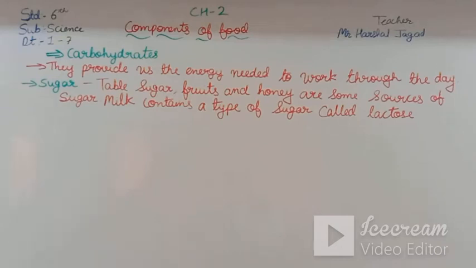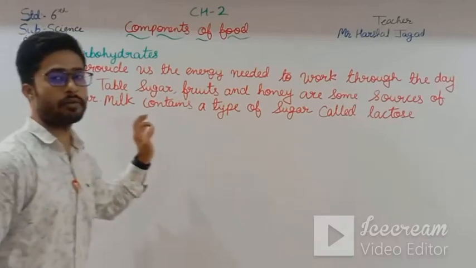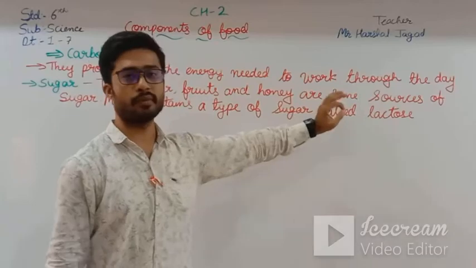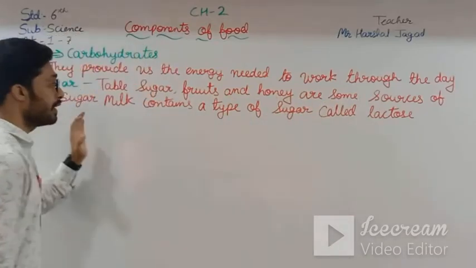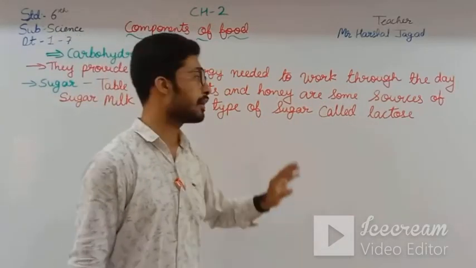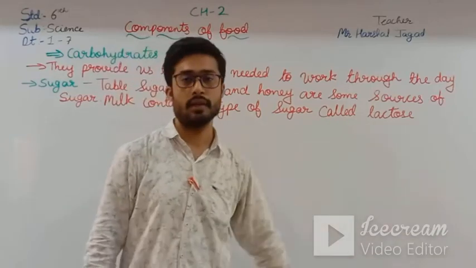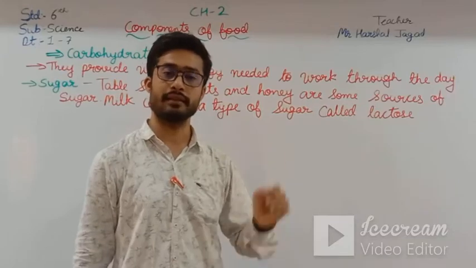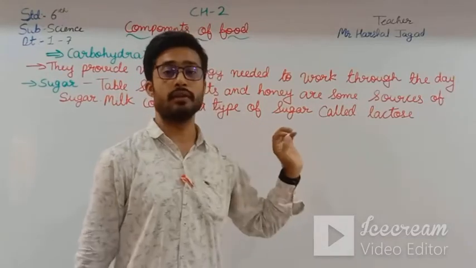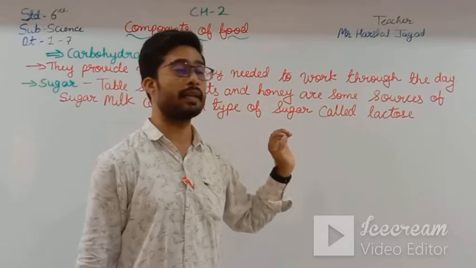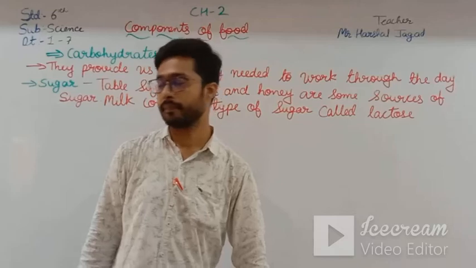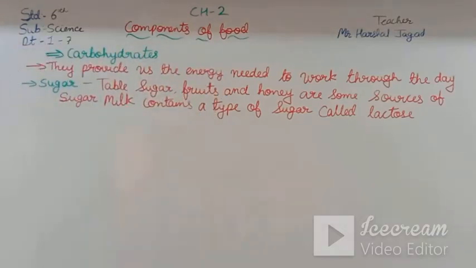So talking about sugar, it can be found in table sugar, fruits, and honey, and milk also contains a sugar, that is lactose. It can be asked in an MCQ, fill in the blanks or any other question, what is the name of the sugar contained in milk? That is lactose.